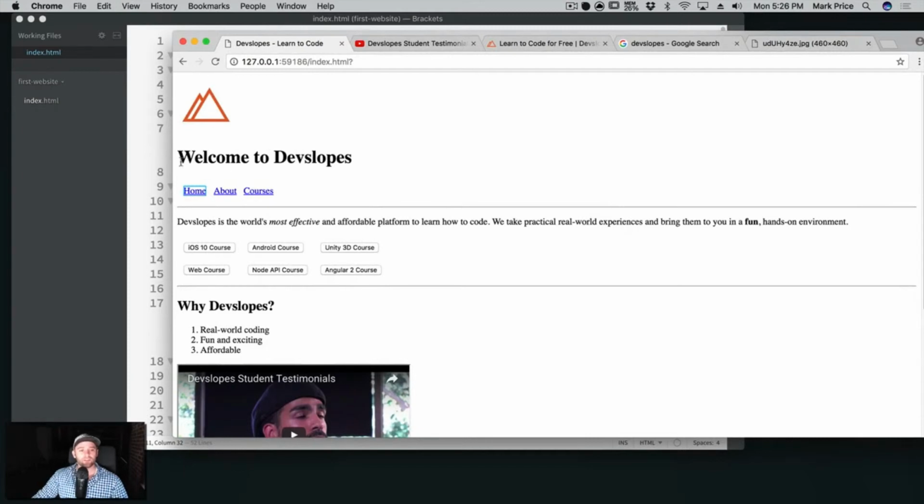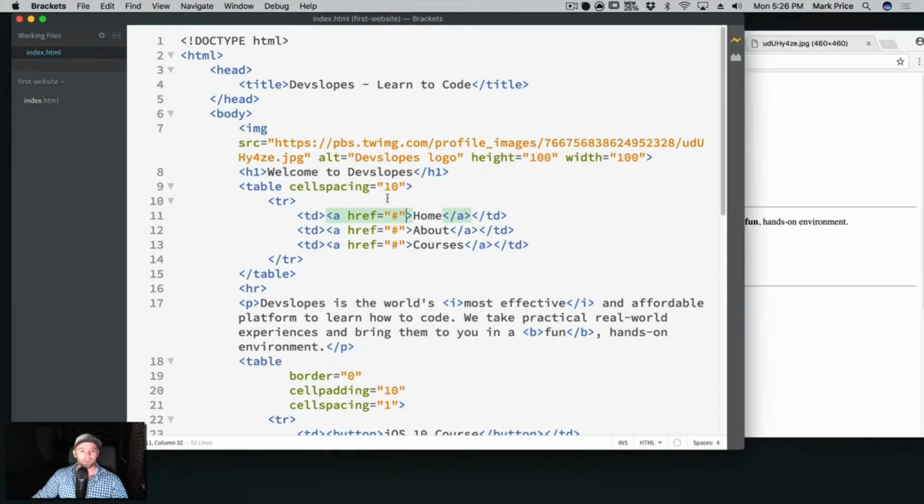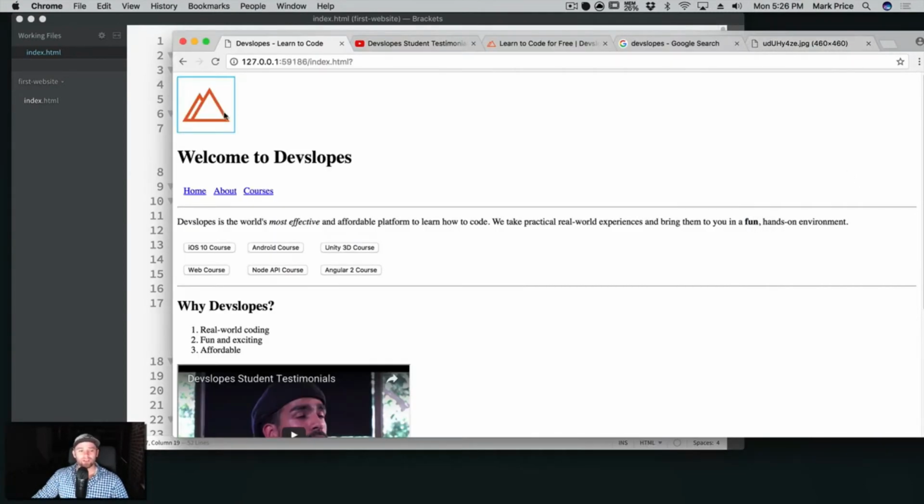Maybe it makes more sense to put the logo in front of the welcome to DevSlopes. So I think I want to, well, I guess it is there. It just brought it down on the new line because of the header there. Okay, so yeah, I think it's fine. So there you have it. We've got an image. I could have put this in a table if I wanted to make my logo next to this here. Should I do it?